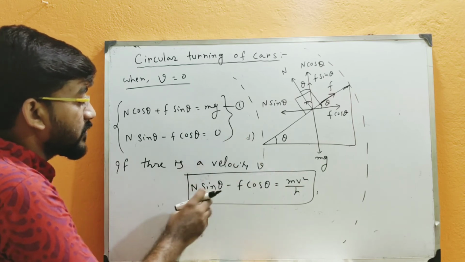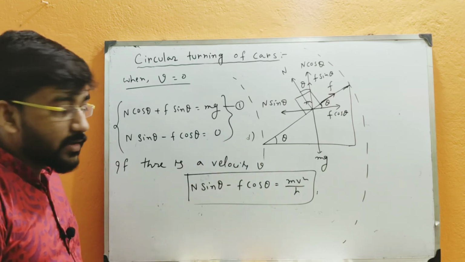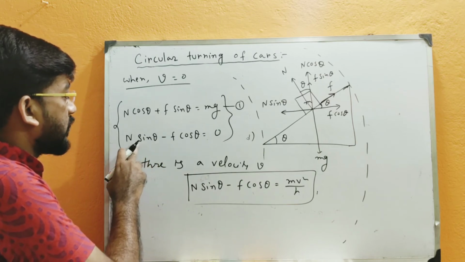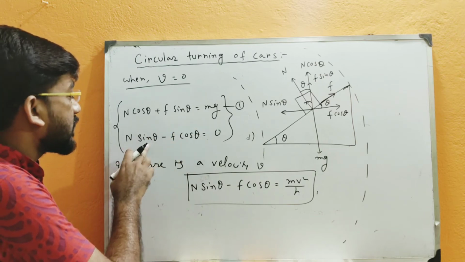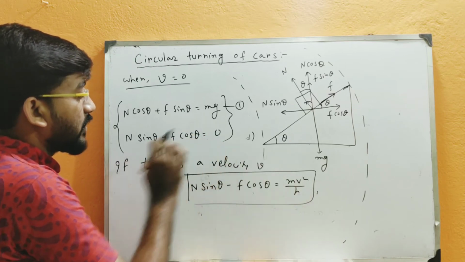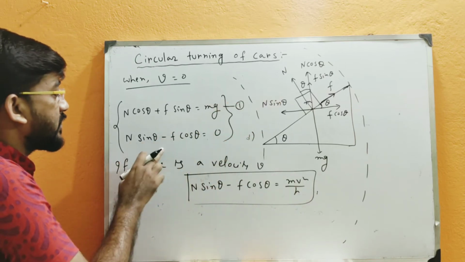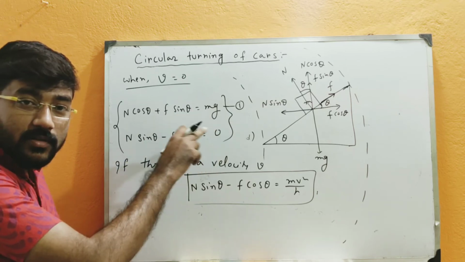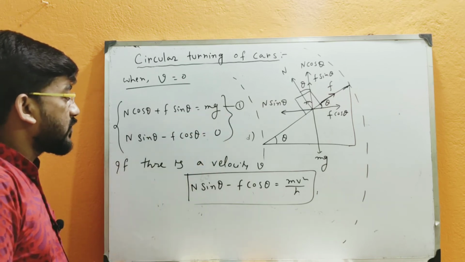Now what is happening? There is a resultant force of N sin theta and F cos theta. So if we get the resultant of N sin theta minus F cos theta, then how can this happen? Initially when velocity was 0, then N sin theta was equal to F cos theta.